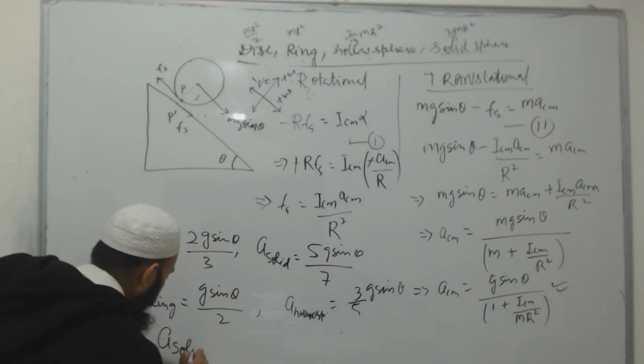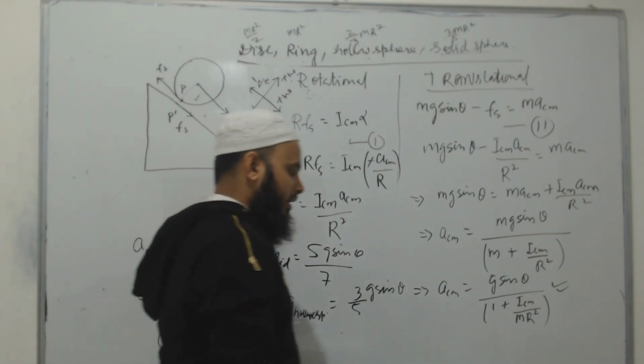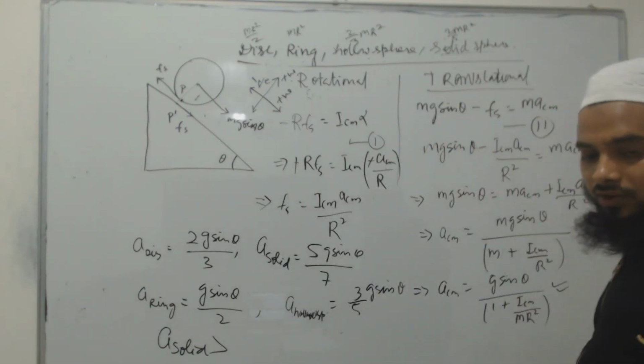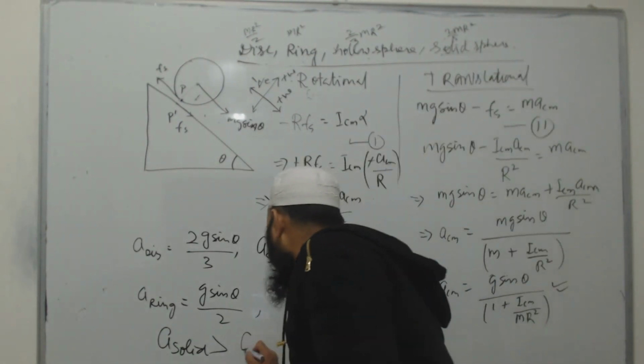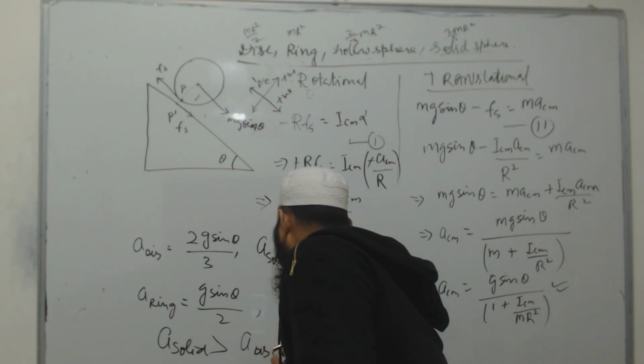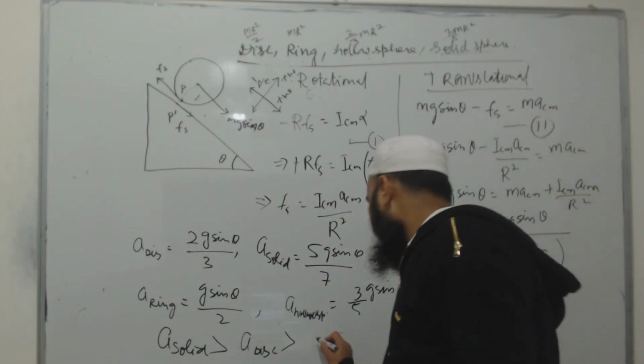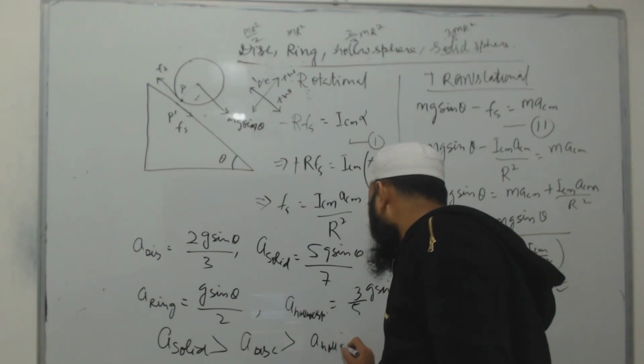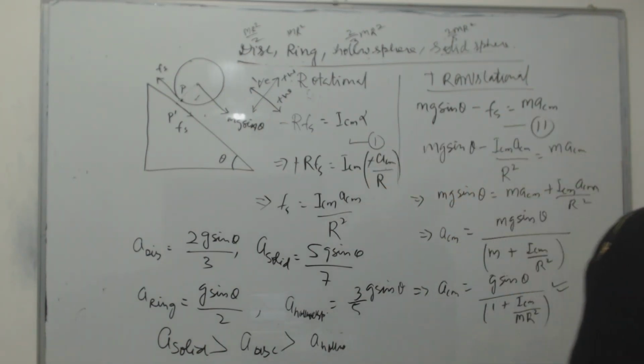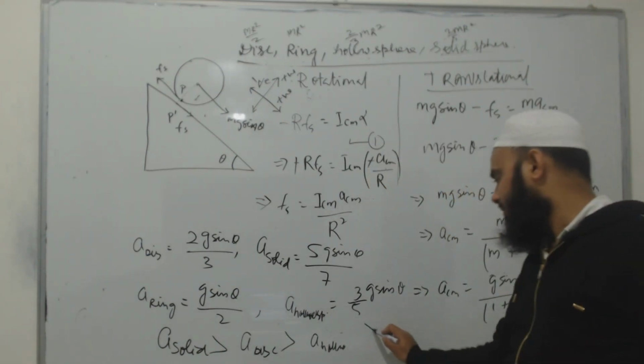then the acceleration of the disk, then the acceleration of the hollow sphere, and then the acceleration of the ring, basically.